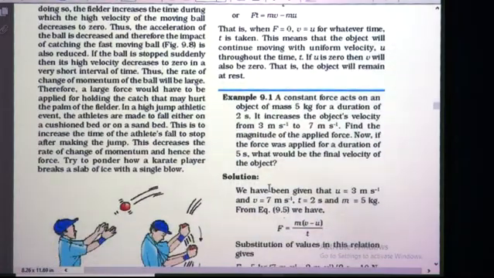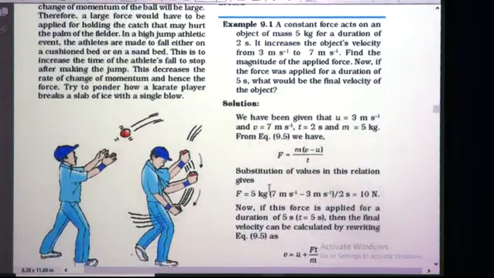Now let's see a solved example, that is example 9.1. A constant force acts on an object of mass 5 kg for a duration of 2 seconds. So here mass is given as 5 kg and time is given as 2 seconds. It increases the object's velocity from 3 m s^-1 to 7 m s^-1.